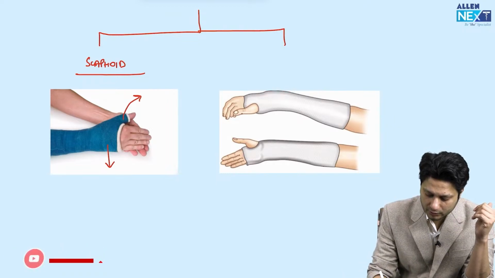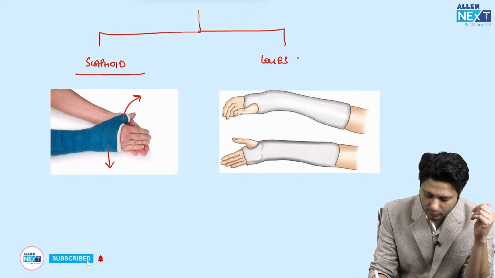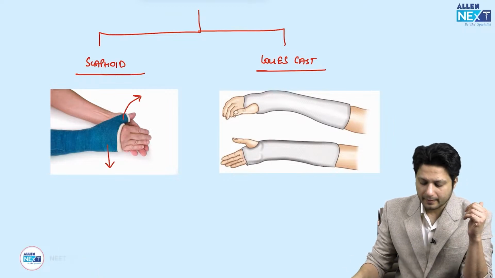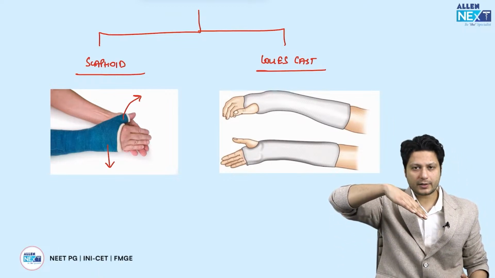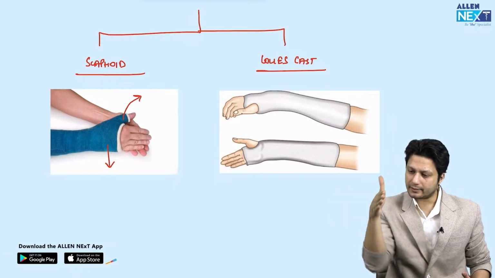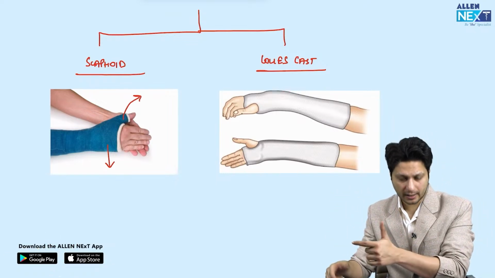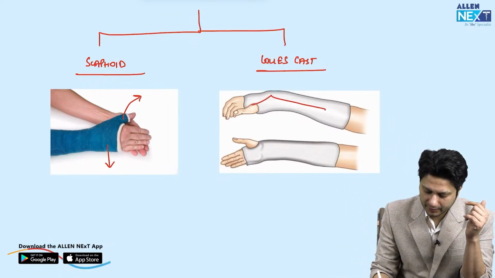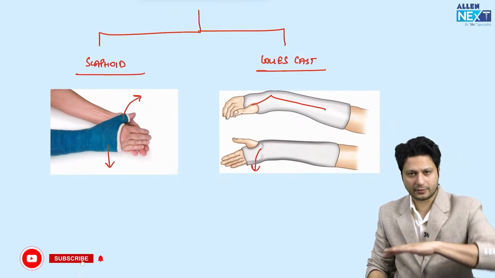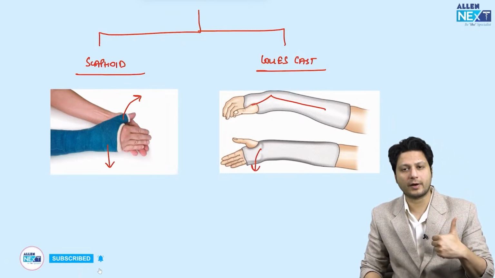Other cast is also known as Colles cast. And how will you identify a Colles cast? That the wrist is kept in palmar flexion, ulnar deviation, like this. And this is the reason why it is called as handshaking cast. The wrist is kept in palmar flexion, ulnar deviation, right? As well as in pronation. So this is how you will identify a Colles cast.